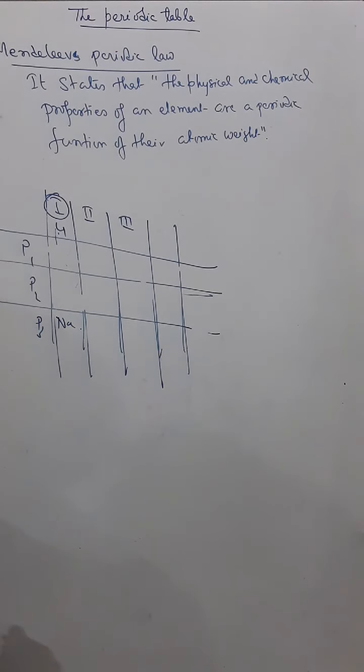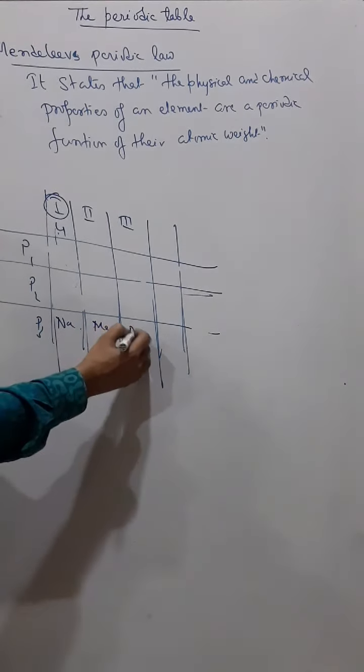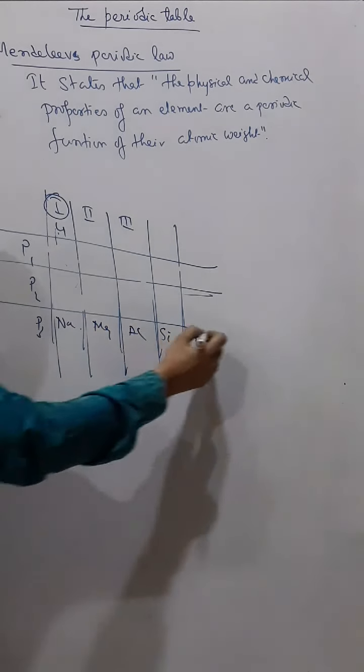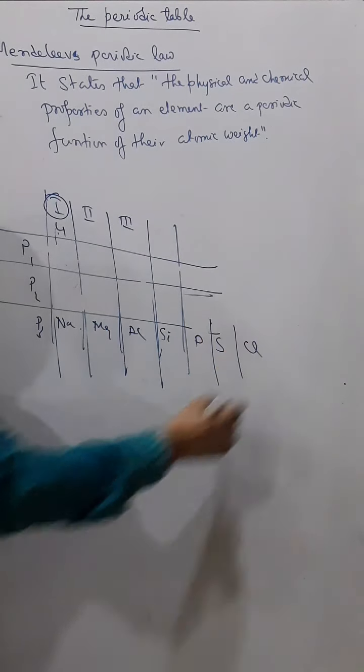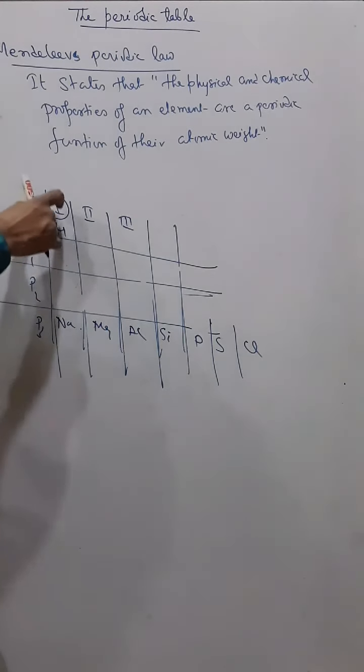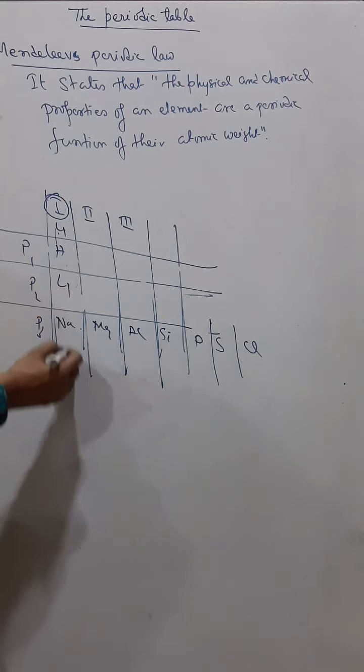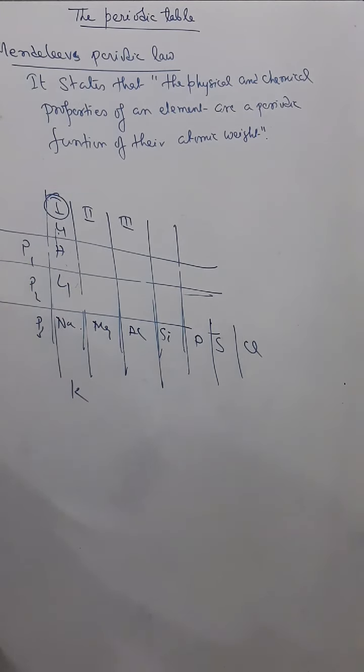Say sodium, then magnesium, then aluminium, and then silicon, then phosphorus, then sulfur, and then chlorine. And suppose in group 1 you have hydrogen, lithium, sodium, potassium. Suppose in a particular group, as I have told you, their properties will match. Now leaving hydrogen, which behaves both as a metal and a non-metal, lithium, sodium, potassium have the same properties.